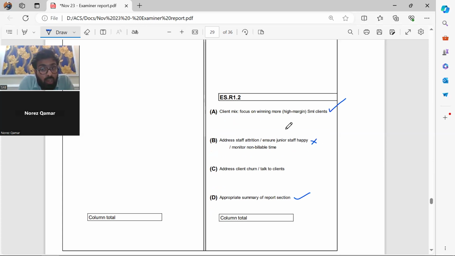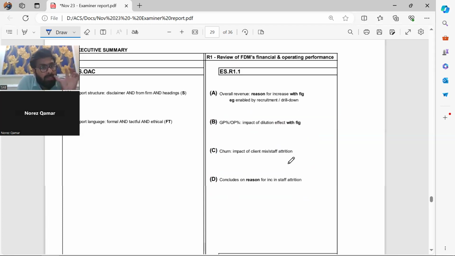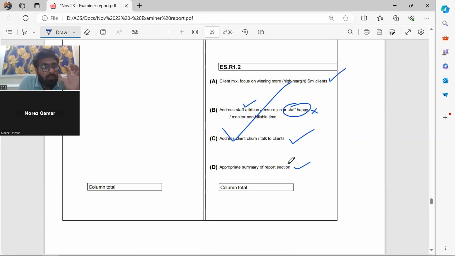I told you that junior staff was unhappy and therefore they were leaving. Although at some point we discussed the attrition, this point was not discussed. Approximately three of the points addressed client churn, and we discussed that. So these three points and many of the others were discussed, which means the executive summary of the first requirement is done. You have no necessity to follow each and every point, but make sure the boxes get hit.